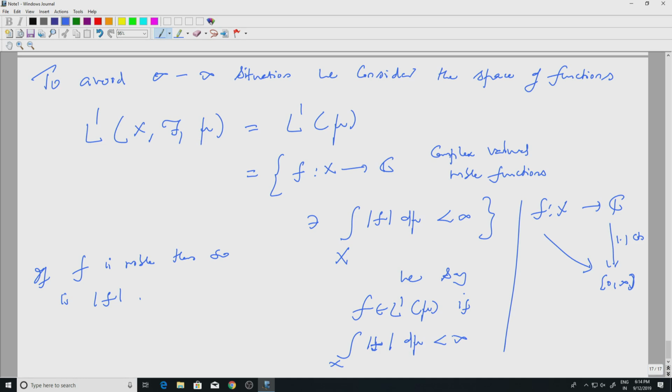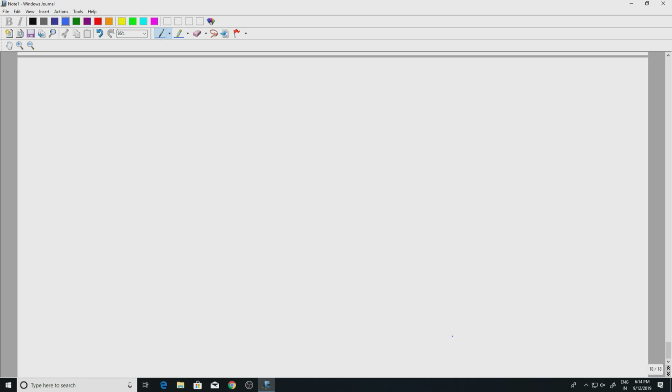In that case, let us look at mod f. If f is real valued, I know that f is f plus minus f minus. Mod f is the sum of f plus and f minus.